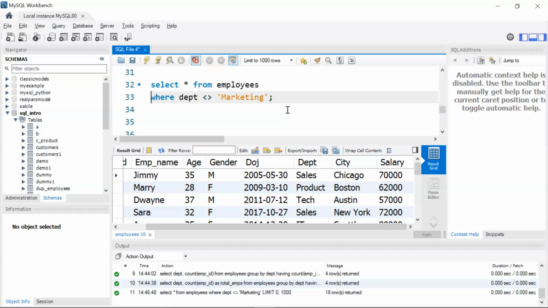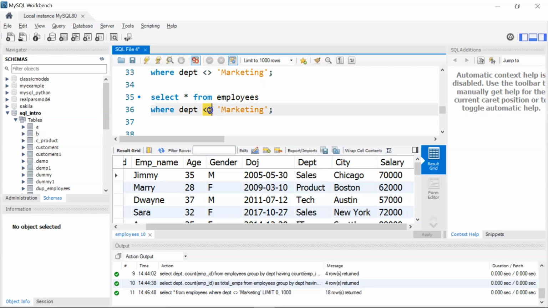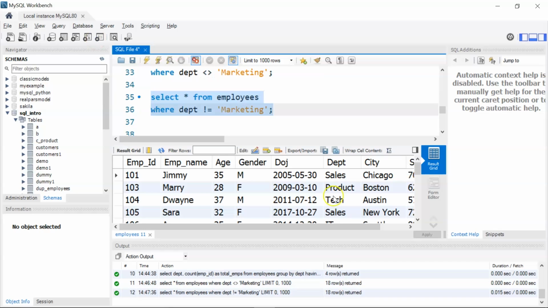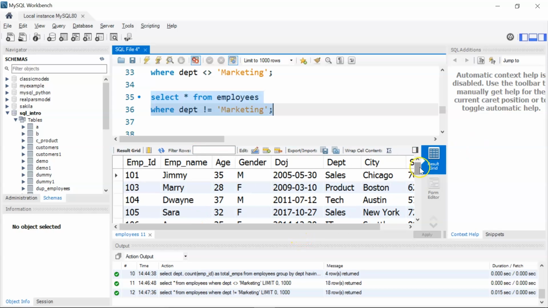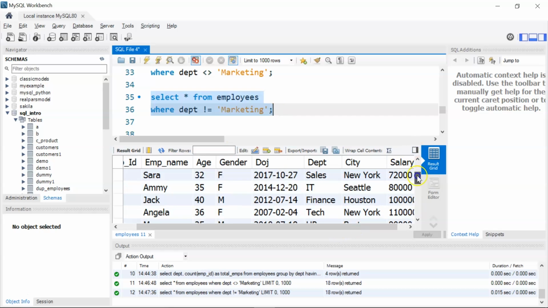Now another way to do it is to use exclamation mark and equal to. So this also means select all the employees where department is not equal to marketing. Let's run this. You see here it gives us the same result and has returned 18 rows of information, leaving out the employees from the marketing department.